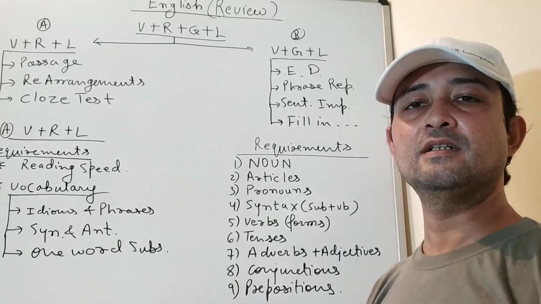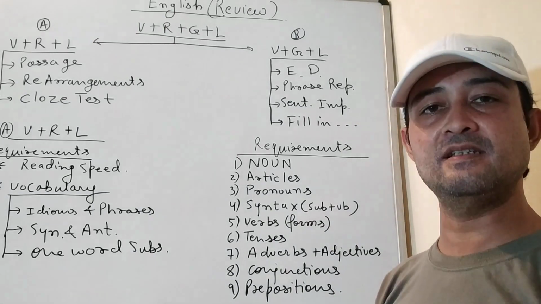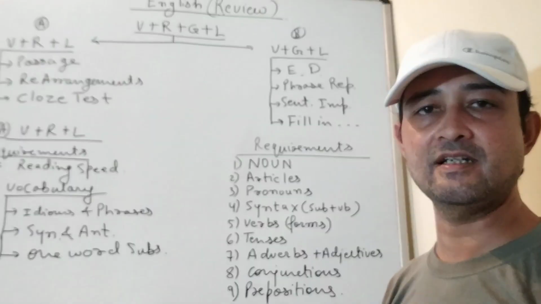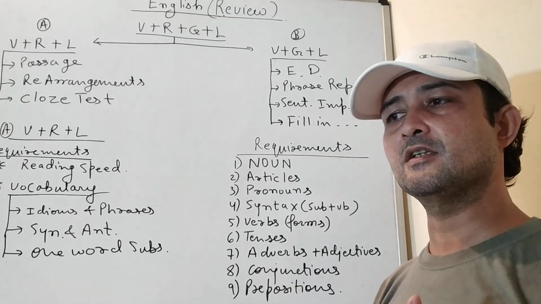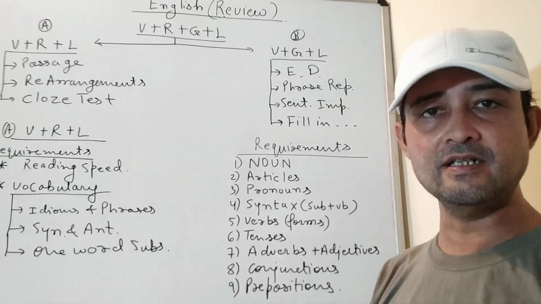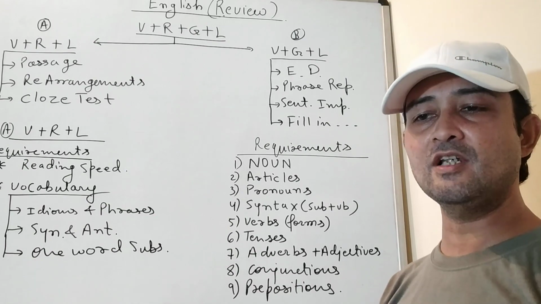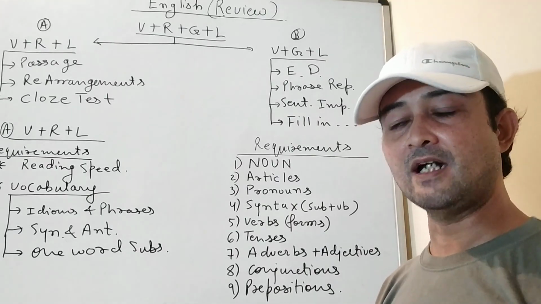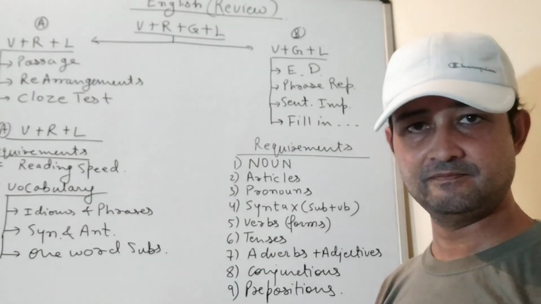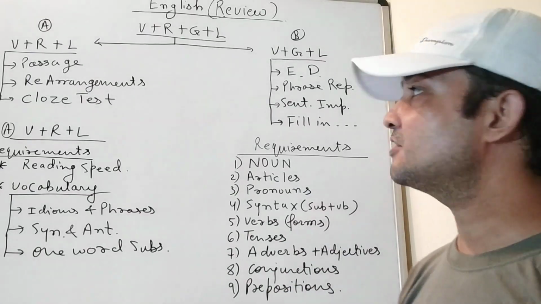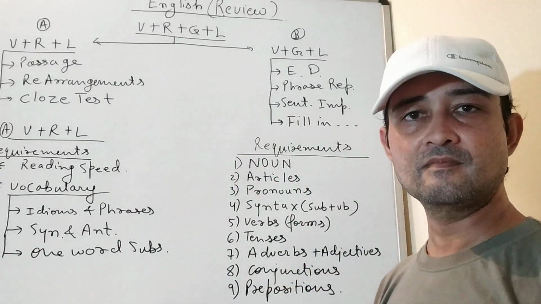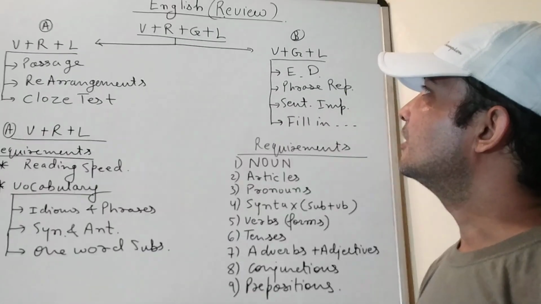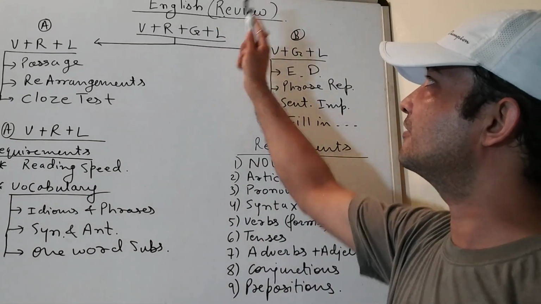We are talking about the English subject for banks, SSCs, and all the examinations where English is going to come as a qualifying criteria or maybe a scoring criteria. In that case, it is very important for us to understand how the language works when it comes to the written part of the English that is used in examinations. First of all, as you can see here, it is already written for facilitating this lecture. Here we have English review.